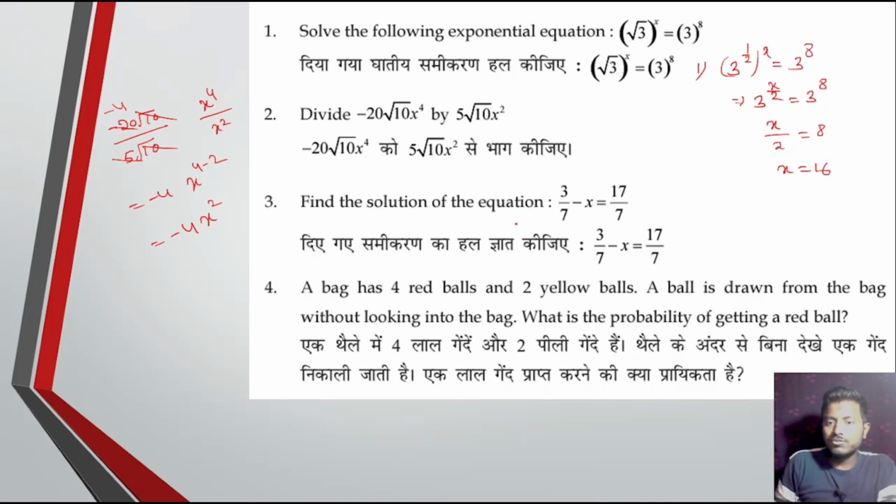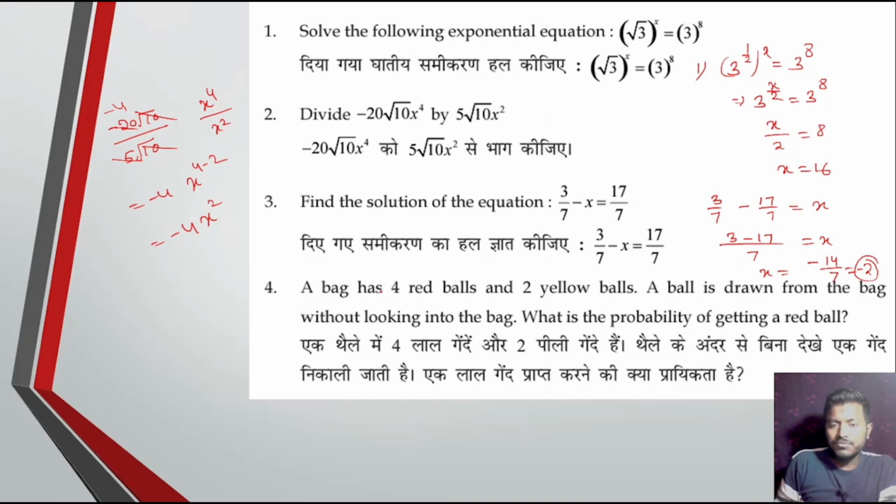Next, find the solution of the equation. Okay, 3 by 7 minus 17 by 7 equal to x. Simplify, then solve. So 3 minus 17 by 7 equal to x. So x equal to minus 14 divided by 7 equal to minus 2. So the answer is minus 2. Clear? Question number 4. Probability.